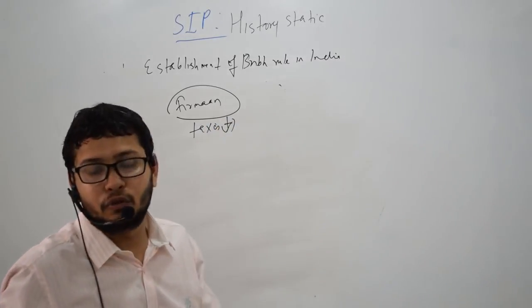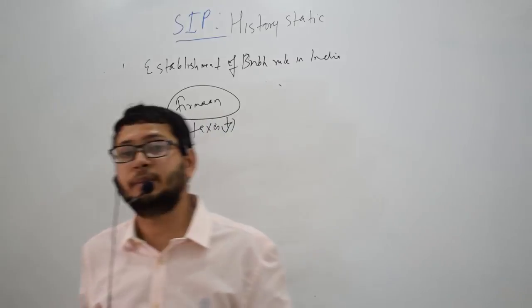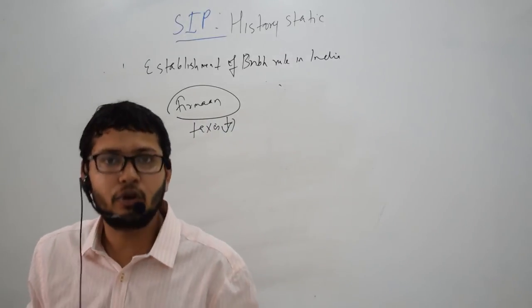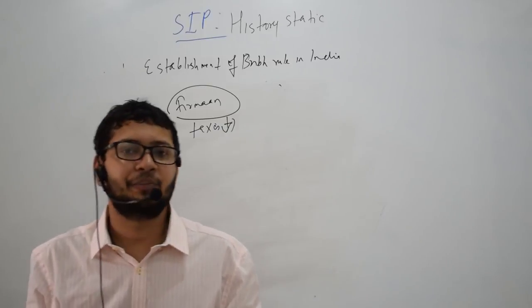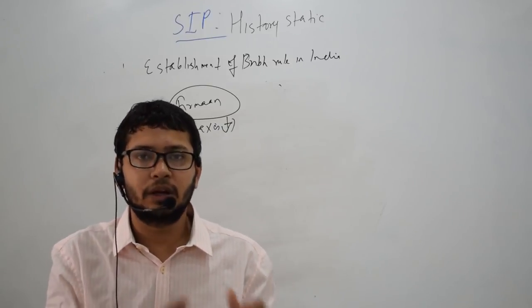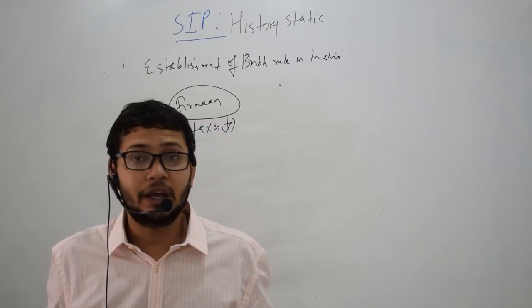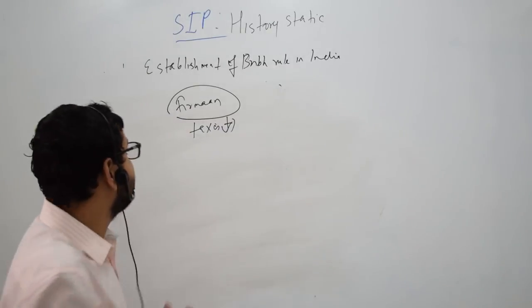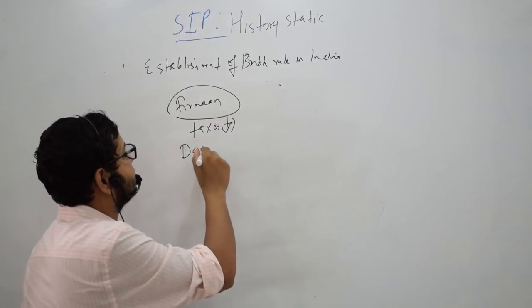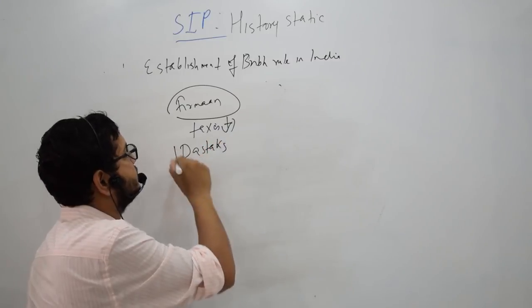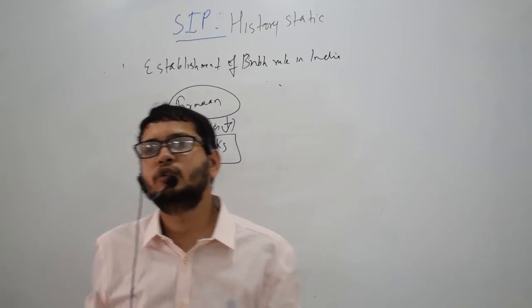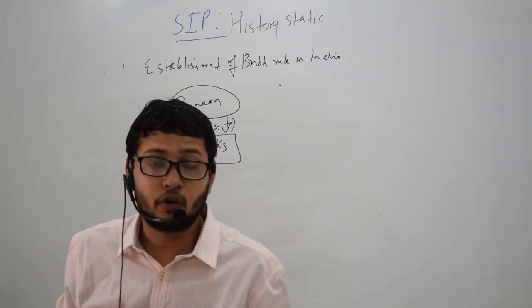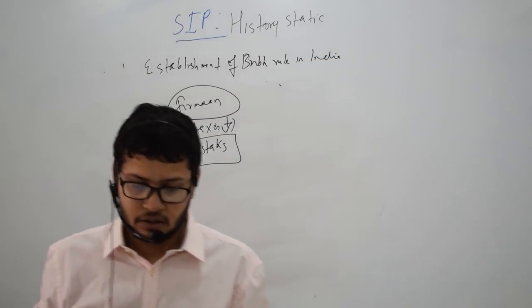They gave this farman to the East India Company that you can trade for your company inside the Mughal territory without paying any taxes, and that's why we are giving you this thing known as Dastaks, which is a royal certificate which they would show and they would be exempted from paying any taxes.